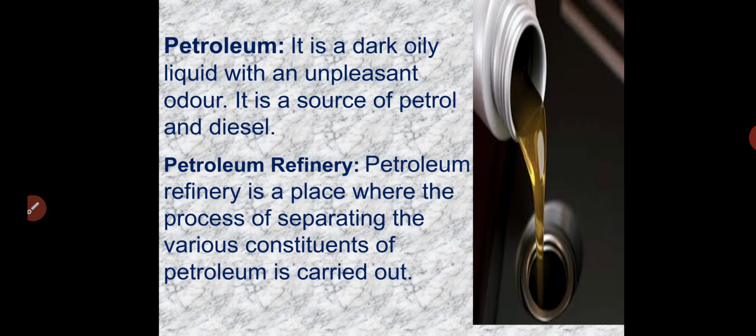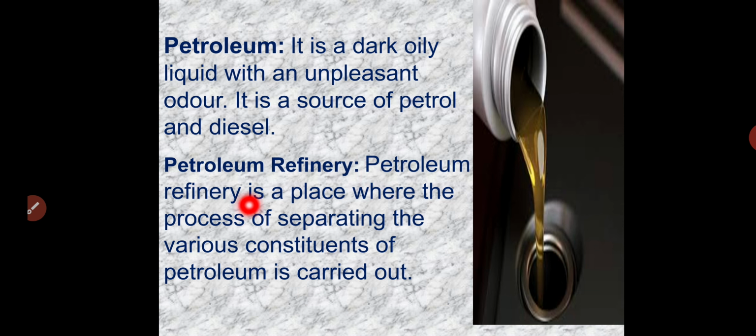Now, the term is petroleum. What is petroleum? It is a dark, oily liquid with an unpleasant odor. It is a source of petrol and diesel. So we are using petrol in the vehicles, right? How is the petrol prepared? It is prepared with the help of petroleum. What will we get from petroleum? Petrol and diesel.